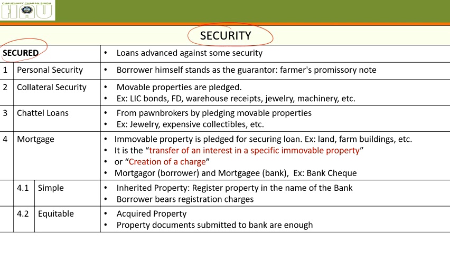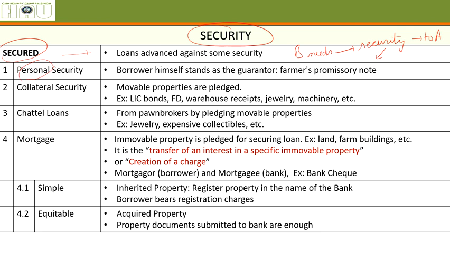What are secured loans? B has taken a loan from A. B needs to make A feel secure that he'll pay the money. For that, B can give security of different types. What are those different types of security that B can give to A?